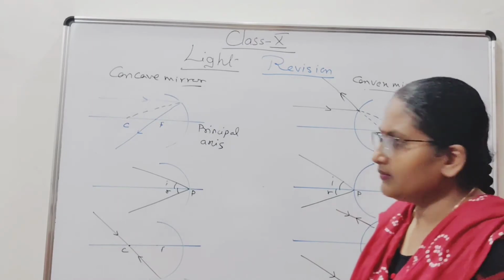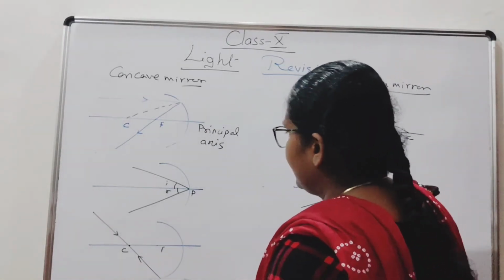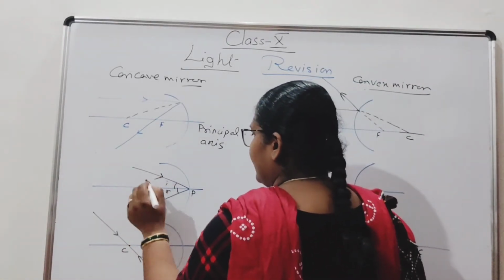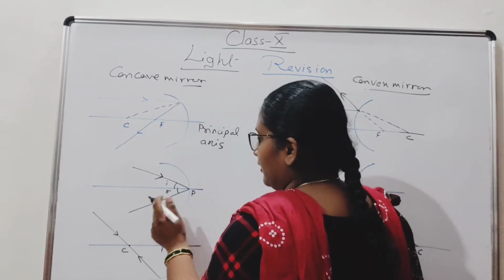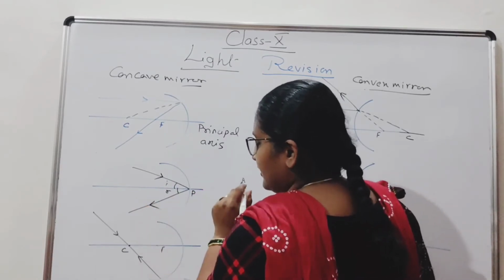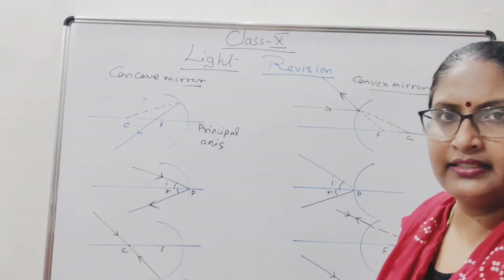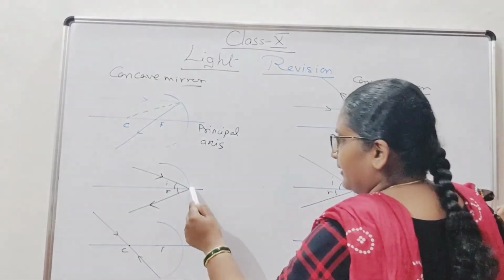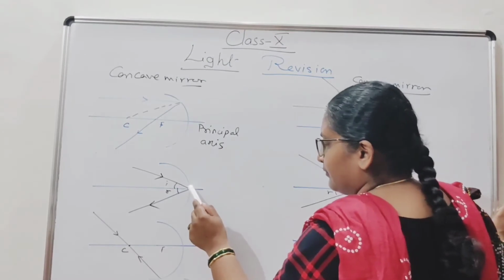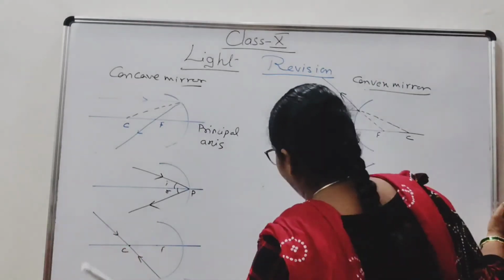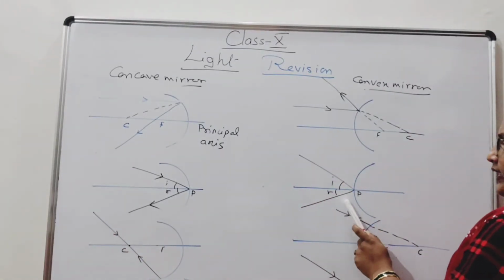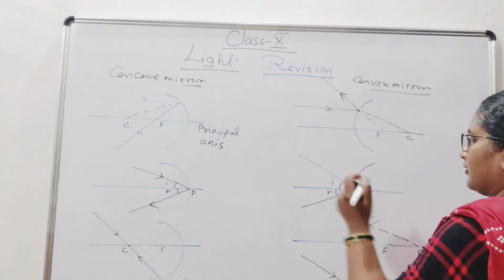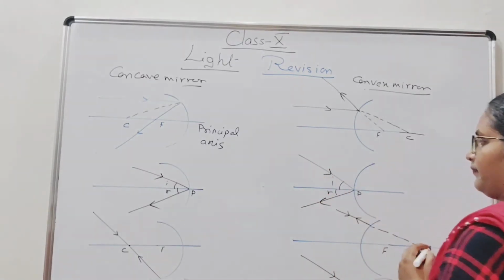Second rule, when the incident light falls on the pole, it will reflect through the pole itself only, in the concave as well as in the convex.